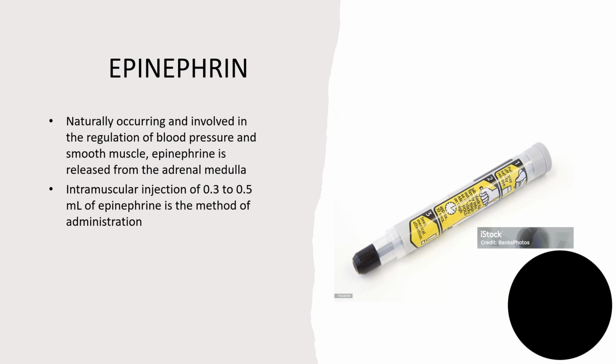Epinephrine is a naturally occurring chemical which is found in our body and it is produced by the adrenal medulla. This helps in regulation of blood pressure and smooth muscle and relieving the symptoms of anaphylactic shock.